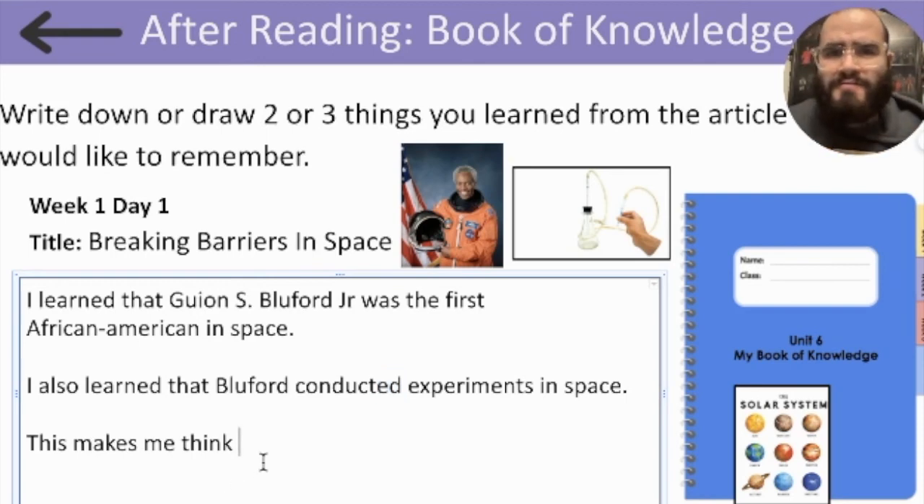This makes me think of studying the solar system in science class because it was about astronauts. So this makes me think of the solar system because the article was about astronauts.